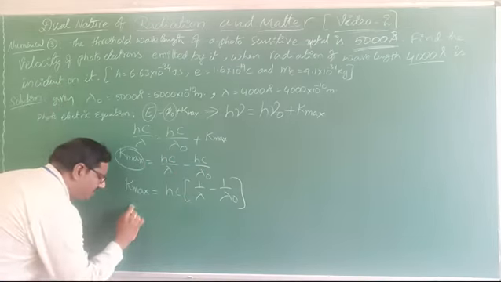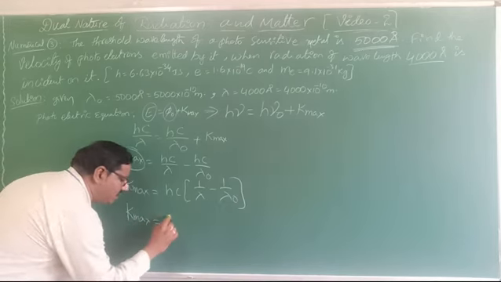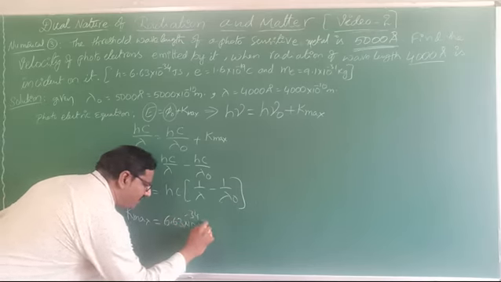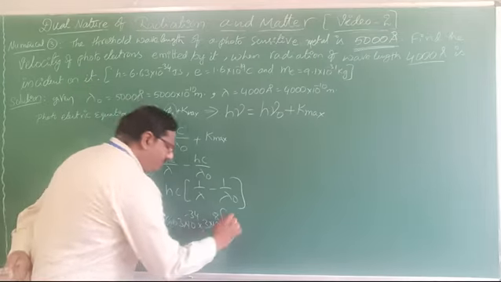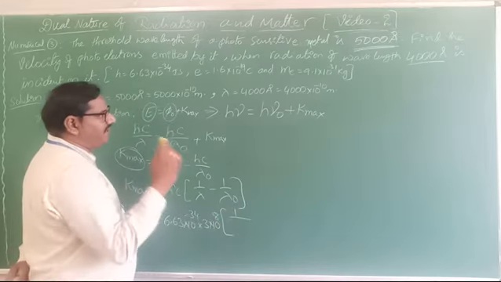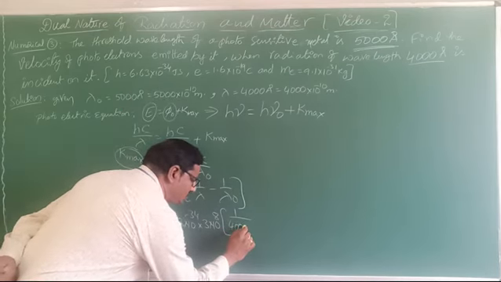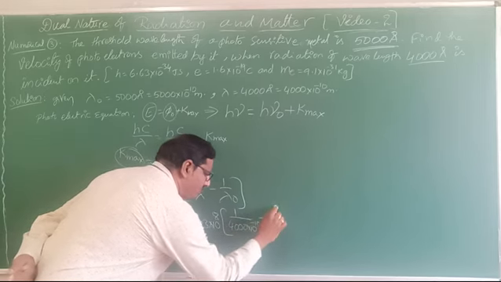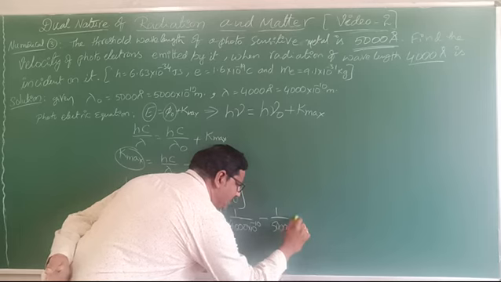So taking hc common, substituting h as 6.63 into 10 power minus 34, into light velocity 3 into 10 power 8, into 1 by 4000 into 10 power minus 10 minus 1 by 5000 into 10 power minus 10.